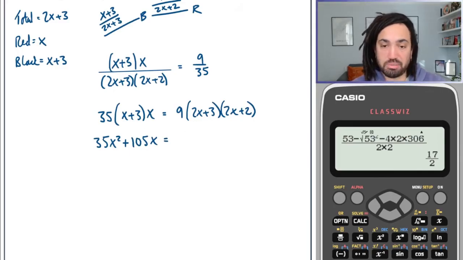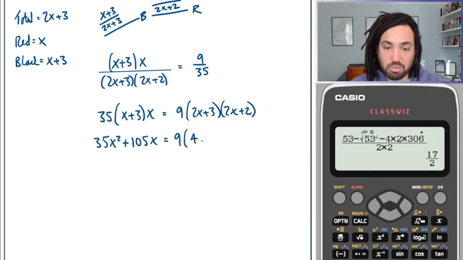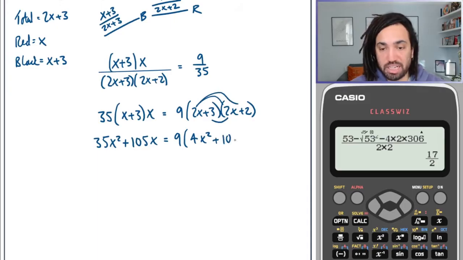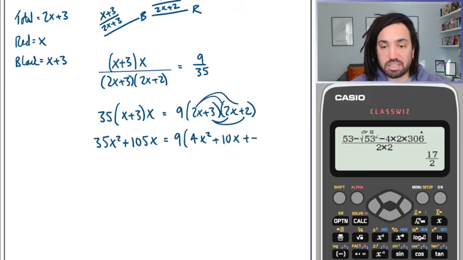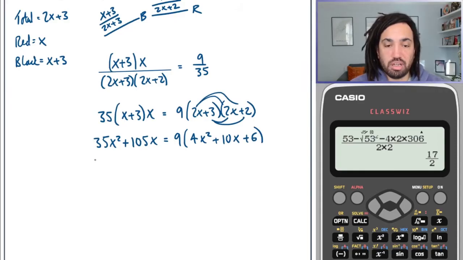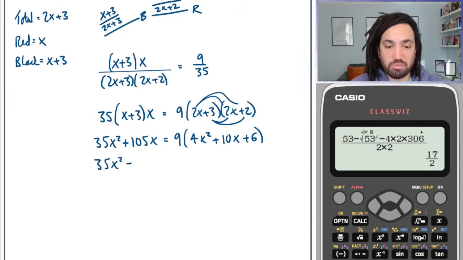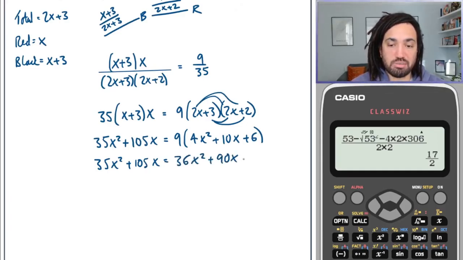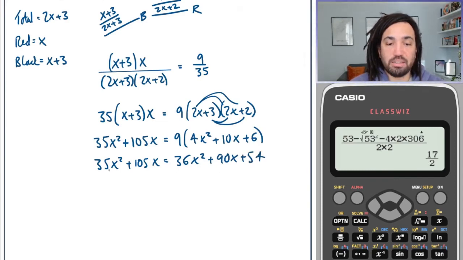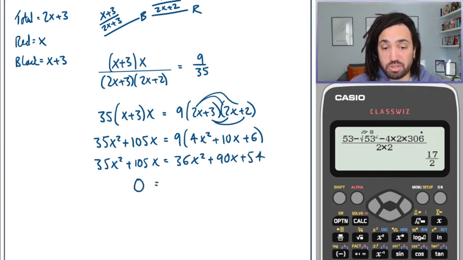So just making sure I'm not trying to make a mistake here. So I won't do this in one. I'll just multiply this out. So 2x squared plus 4x and plus a 6x makes plus 10x, and then plus 6. Can't divide through by any factors, so let's just expand this out. So 36x squared plus 90x plus 54. Let's bring all the terms over to this side, because when you take away 35x squared, you're going to be left with just x squared.